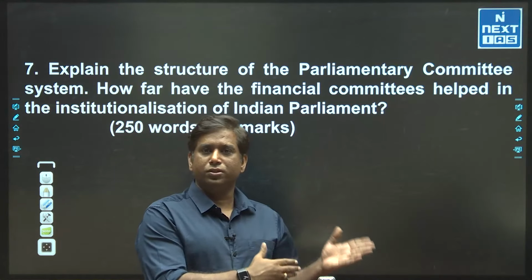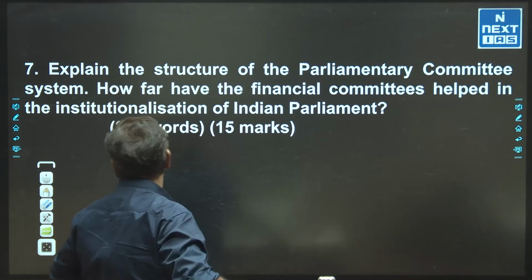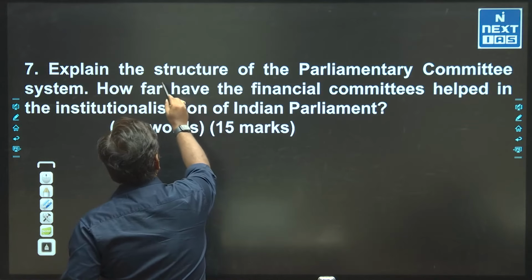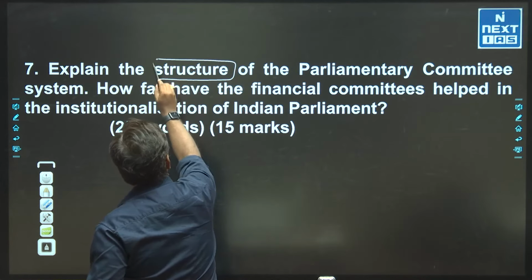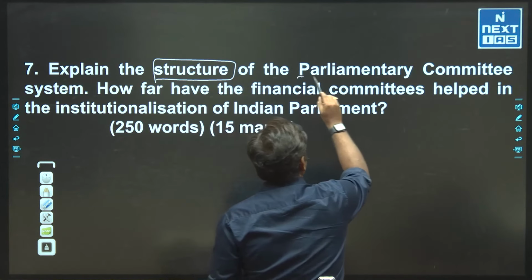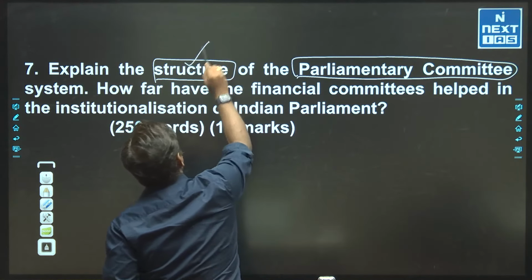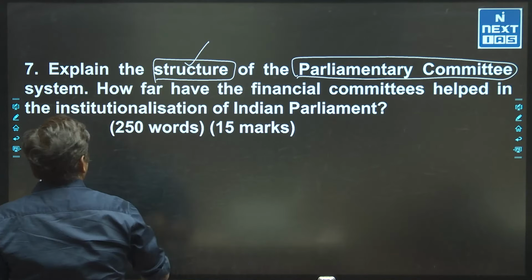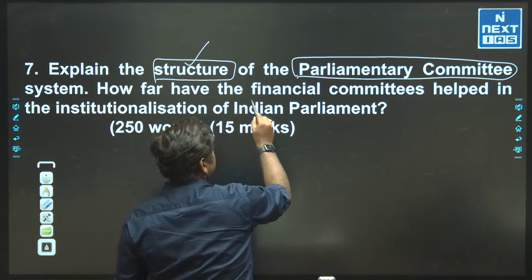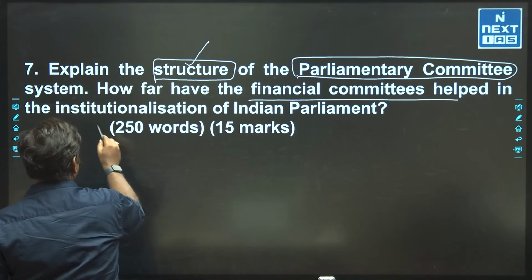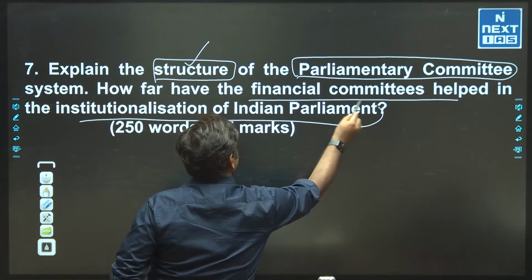We are going to discuss this question now. Explain the structure of the parliamentary committee. Key term. How far have the financial committees, this is the second part, helped in the institutionalization of the Indian Parliament?